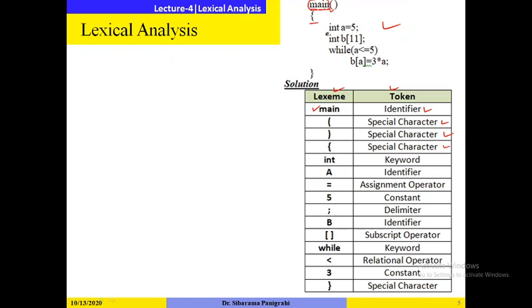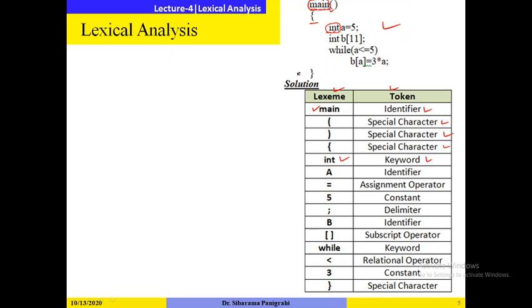Then it scans i and n and t and groups them into a meaningful sequence called the lexeme int, which belongs to the keyword category. Similarly, it scans character by character from the source program and groups the characters into meaningful sequences called lexemes. Then it checks whether that lexeme is a valid token or not.